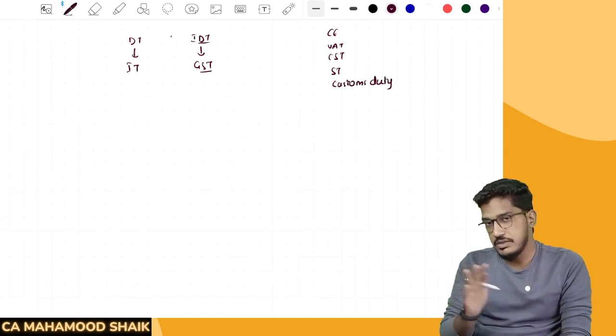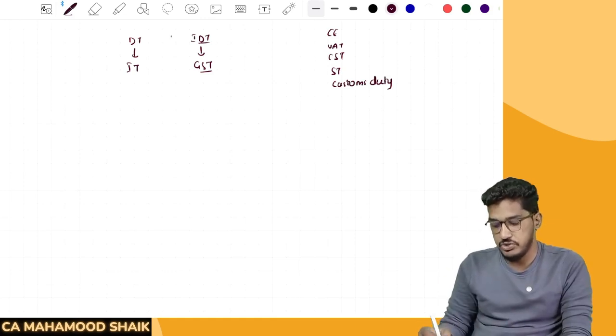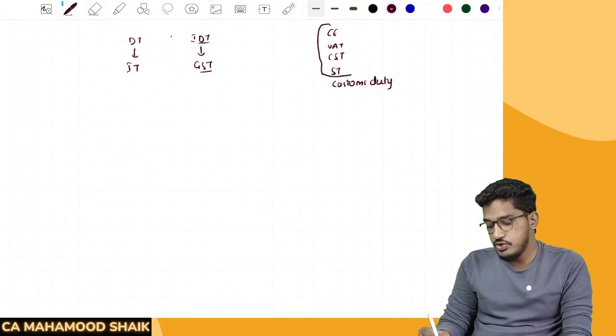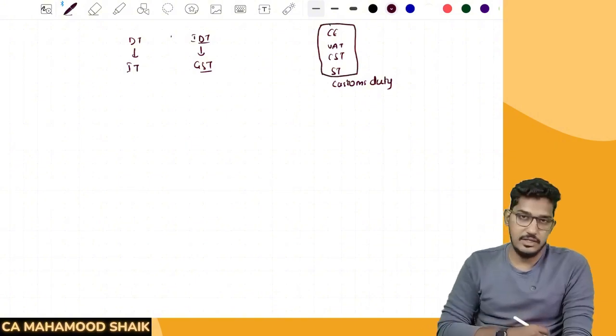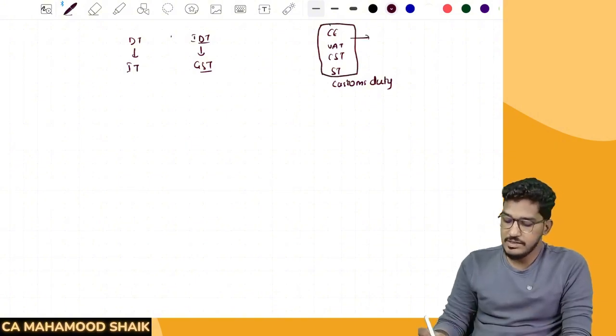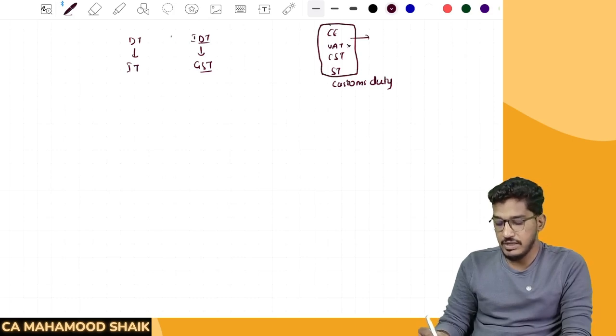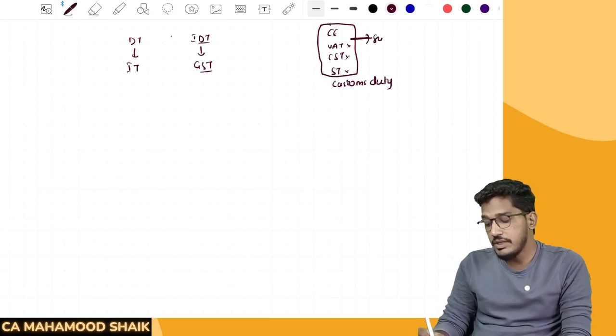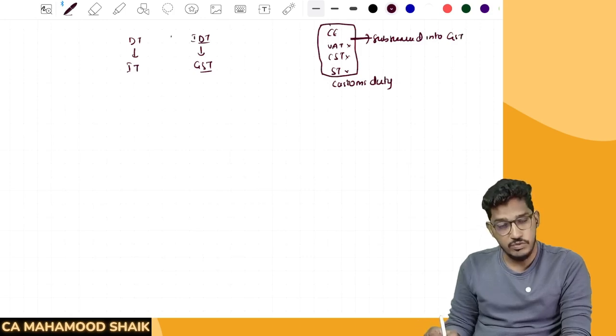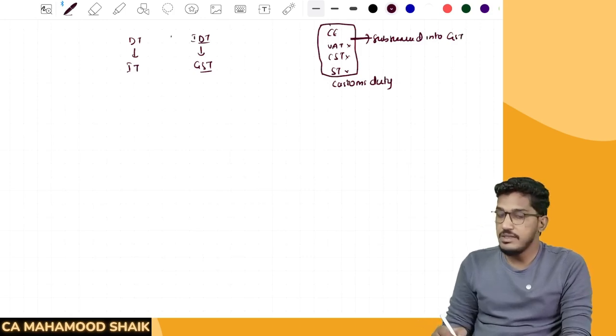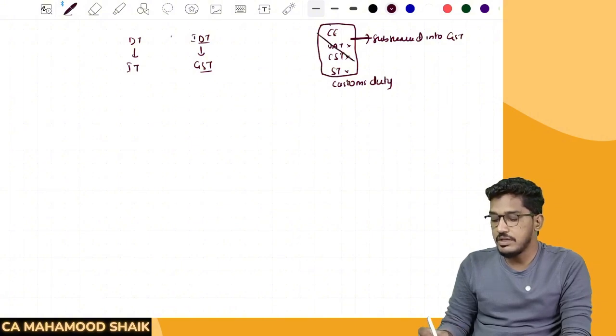But once GST came into the picture, GST subsumed most of the indirect taxes. So central excise is no longer there, VAT is no longer there, CST is no longer there, service tax is also no longer there. We call it that all these taxes are subsumed into GST. All these taxes have become subsumed into GST, which means once GST has come into the picture, these taxes have no role to play.